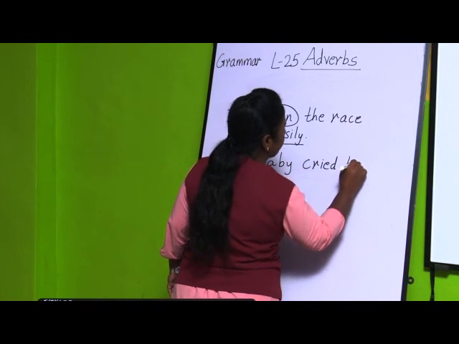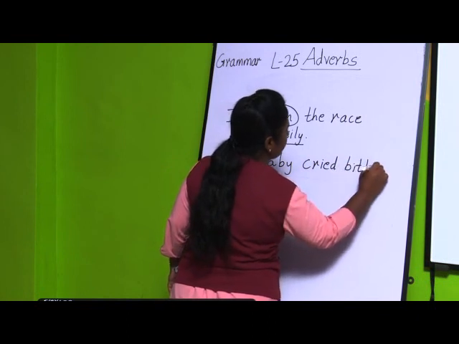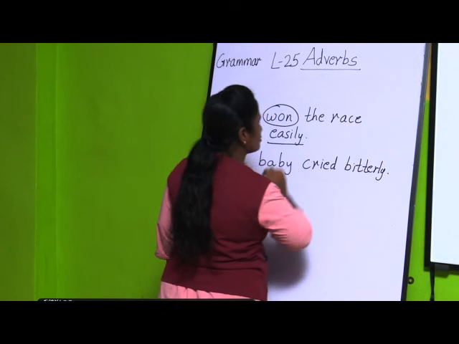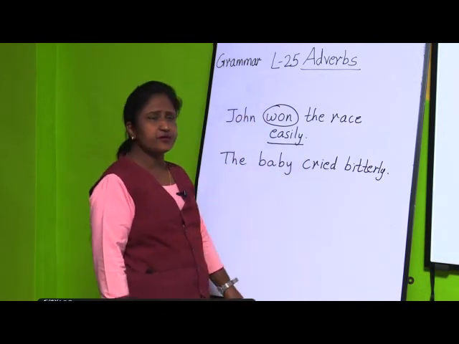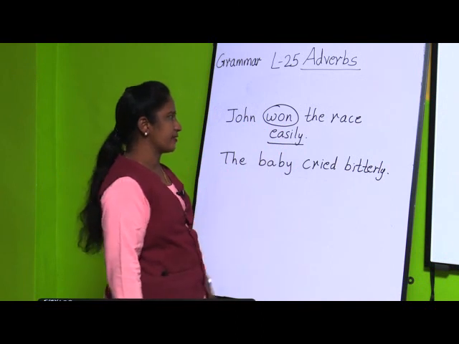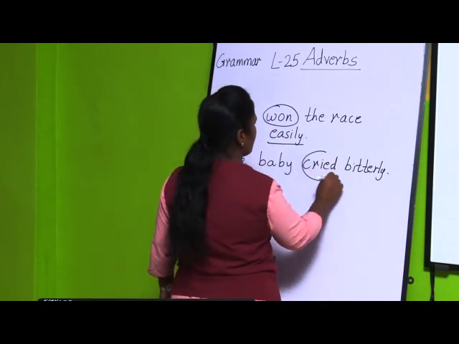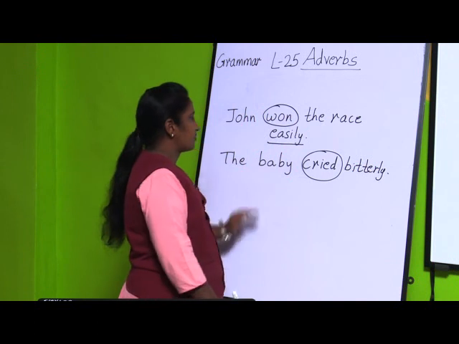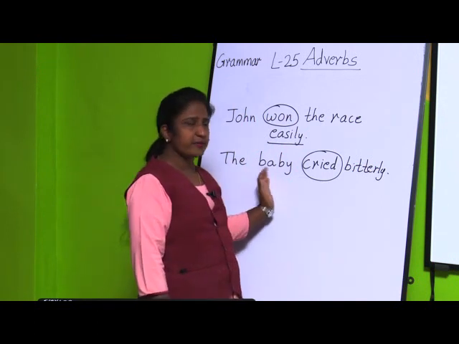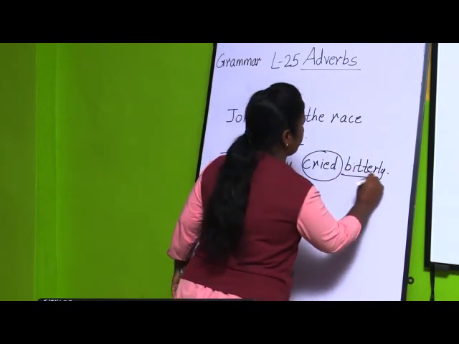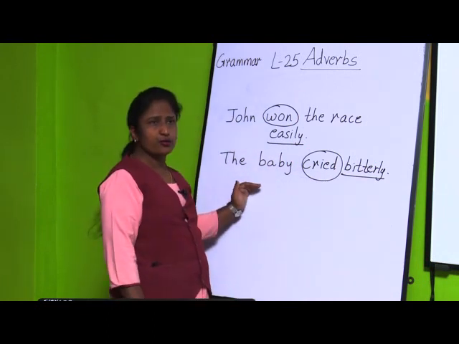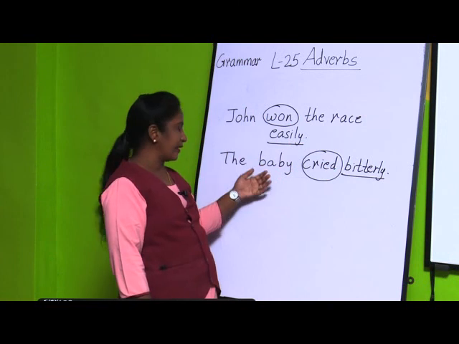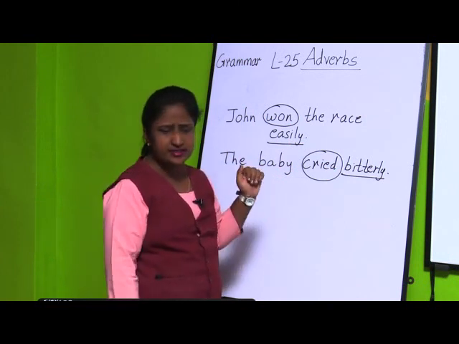Here also you can see the verb: cried is the verb, and how did the baby cry? The baby cried bitterly. So, this is the answer. In this way, you are going to solve exercise A.